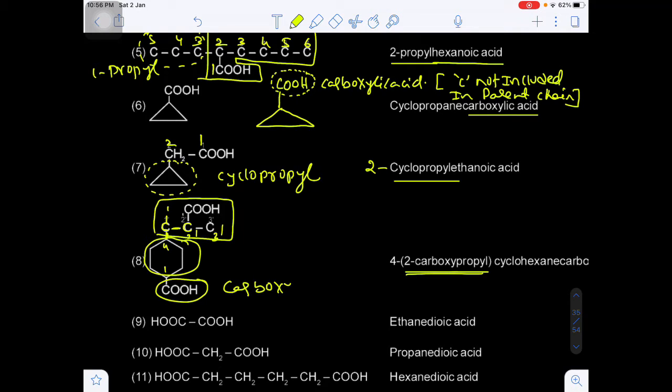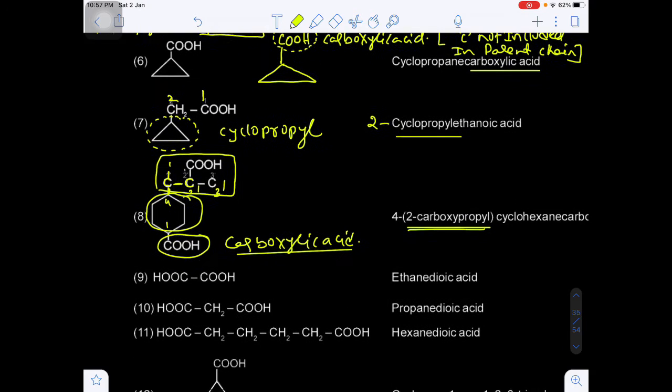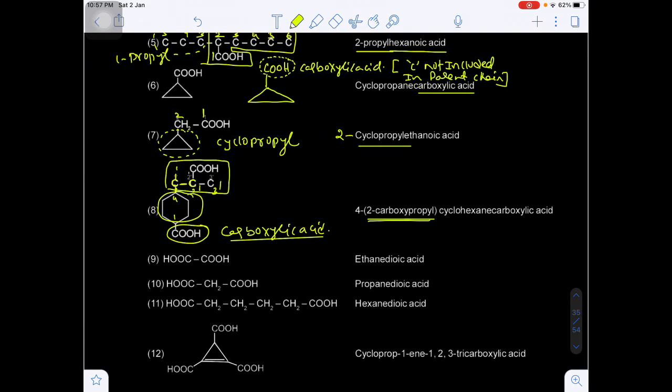Why are we writing carboxylic acid and why are we not writing oic acid? Because the carbon is out of the principal chain. Are you getting my point? If it is included in the parent chain, oic acid. If it is not included in the parent chain, then carboxylic acid.